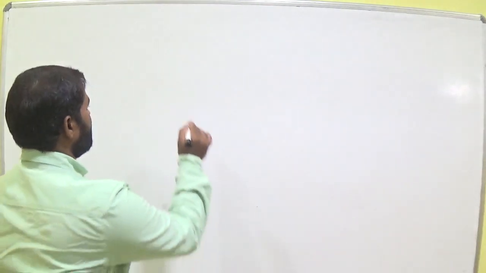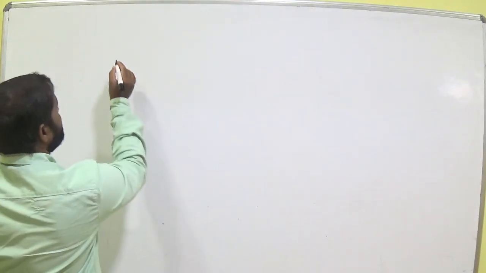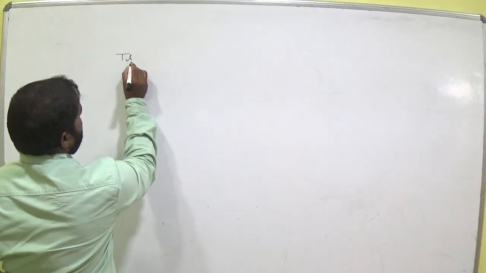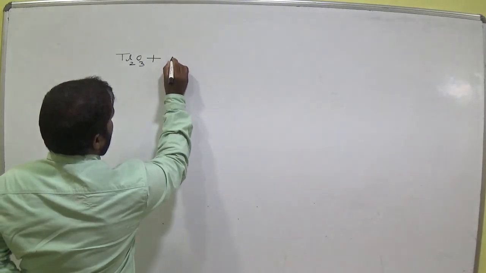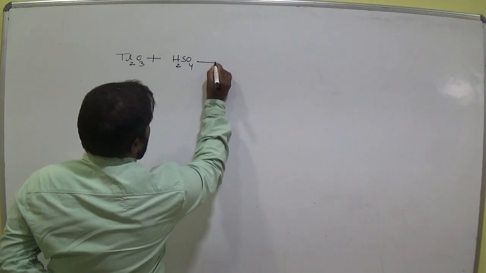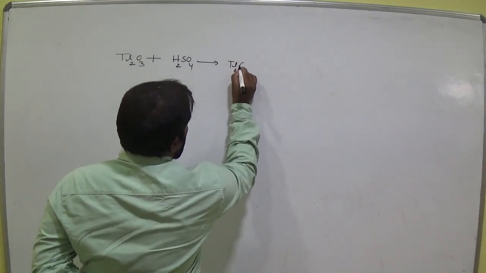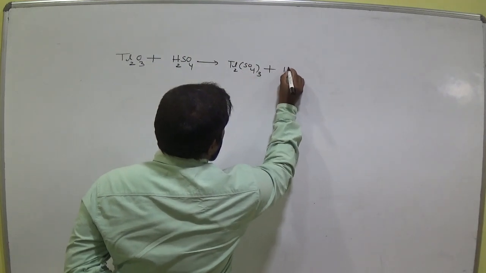In yesterday's class video you were asked to write the balanced equation, that is, thallium oxide when treated with H2SO4 gives thallium sulfate and H2O.